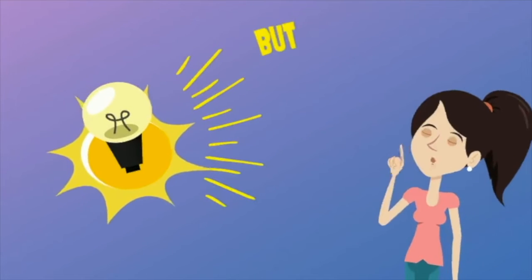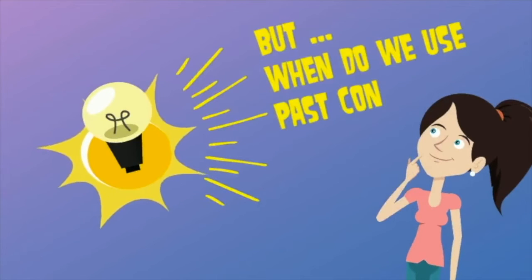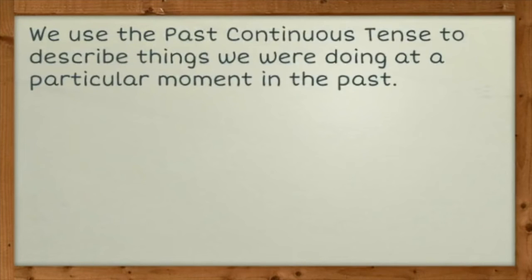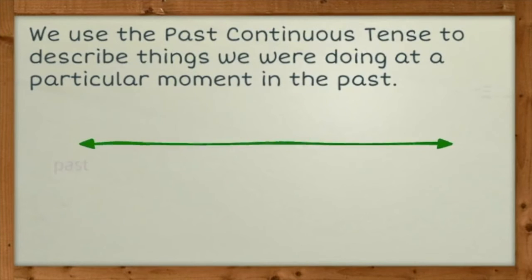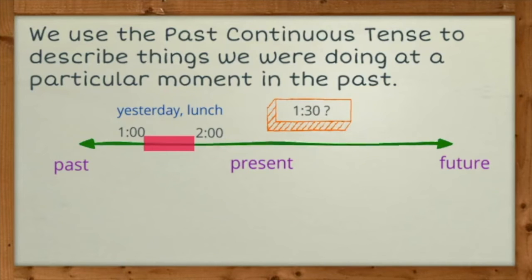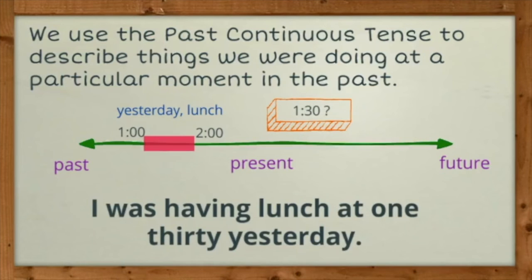Now let's take a look at when we use the past continuous tense. We use the past continuous tense to describe things we were doing at a particular moment in the past. Let me explain it with a timeline. This is a timeline. Yesterday, I started my lunch at 1 o'clock and I finished it at 2 o'clock. So what was I doing at 1:30 in the afternoon? I was having lunch at 1:30 yesterday.